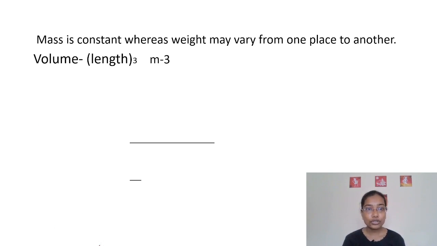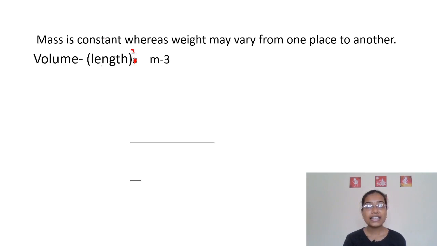Next one is volume. Volume is nothing but the space occupied by a particular substance. How do you measure the volume? The unit of volume is length cubed.